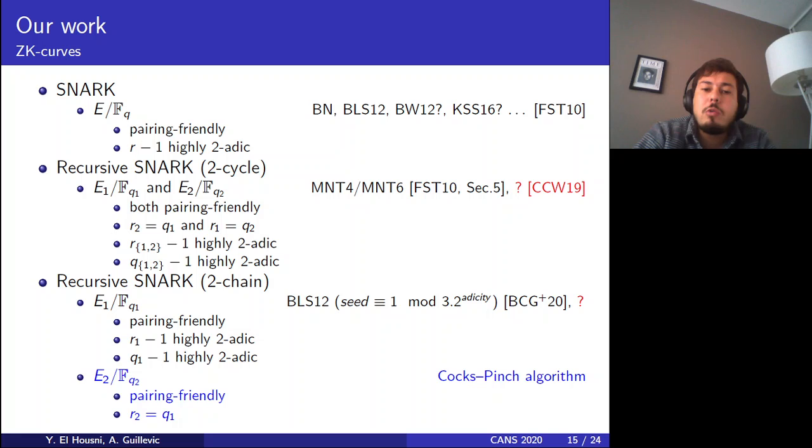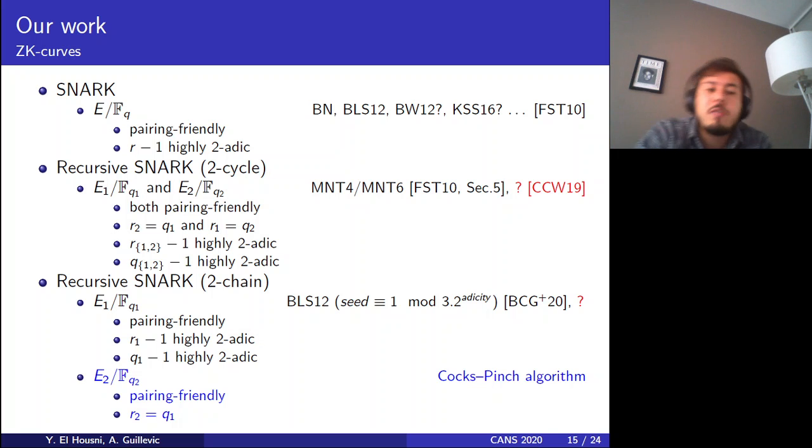However, if we want to do the scenario with the 2 chain, then we need 2 elliptic curves, but in this case we can construct those 2 elliptic curves in a sequential fashion, meaning that we have all the flexibility to construct a pairing friendly elliptic curve, which is the inner curve. So it should be pairing friendly, and R sub 1 minus 1 should be highly two-adic. Those are the same requirements as a SNARK friendly elliptic curve. But we also need Q sub 1 minus 1 to be highly two-adic, because Q sub 1 is equal to R sub 2, which is the subgroup order of the next elliptic curve.